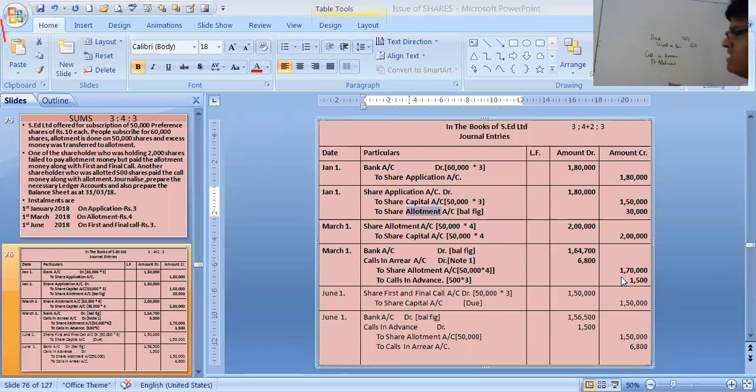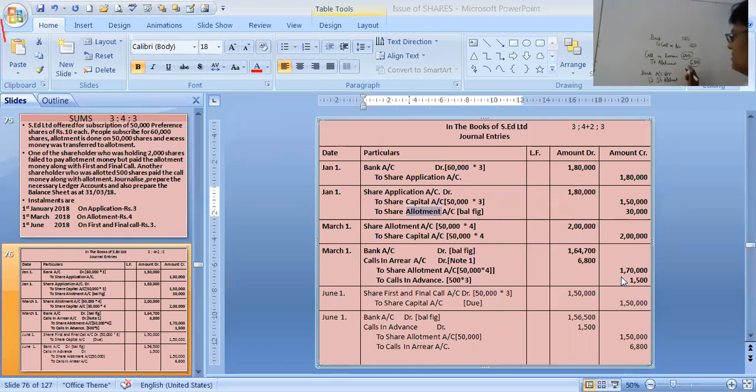Amount calculation is very important in this chapter. 6,800. How is it coming 6,800? 2 ways we will be learning. Before that, we will do one more entry over here. Bank account debit to share allotment. That means how much you have received for allotment. That's the balancing figure I have told many times. Bank account debit to share allotment, we will be doing the balancing figure.